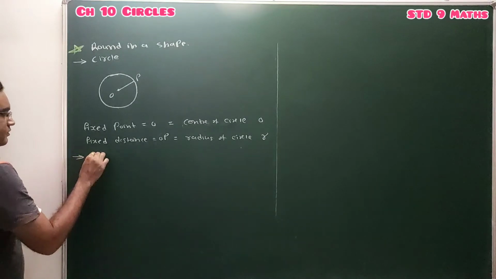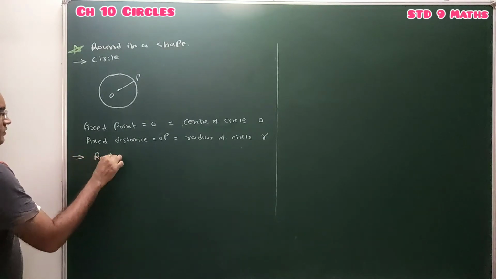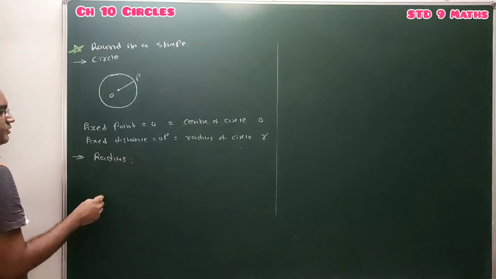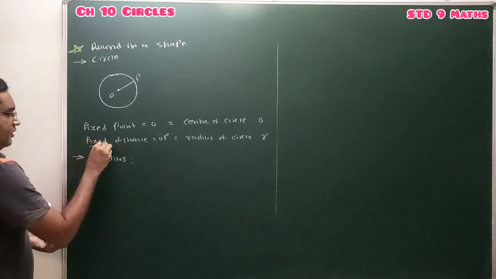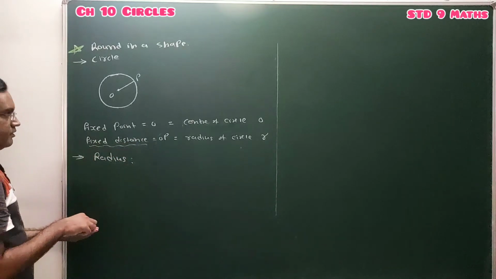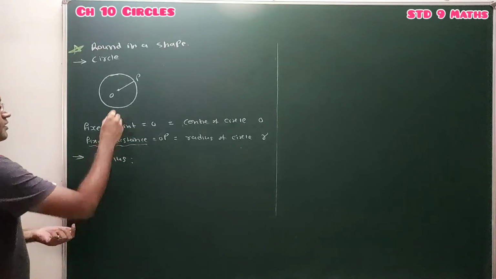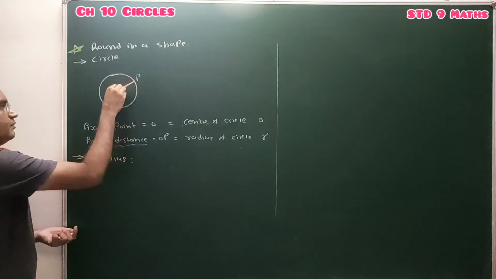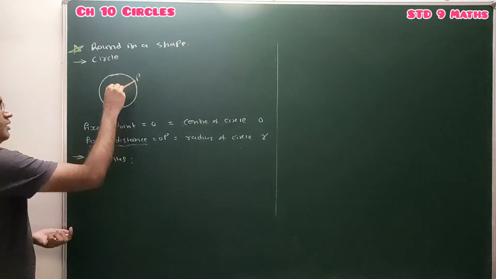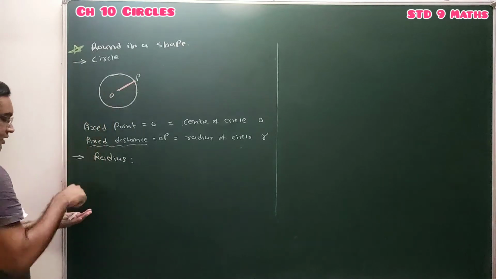Now radius. We can also define the radius. Here we have seen that the fixed distance is known as the radius of circle. And also, what is radius? Radius is nothing but a line segment. For example, this is one line segment whose endpoints are P and O, and this is the radius of the circle.